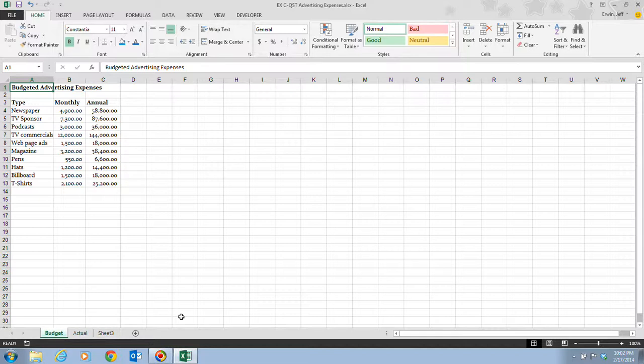Now of course as you drag, we notice that the pointer changed to what looks like a little piece of paper with an arrow or a mouse pointer on it, and that is the sheet relocation pointer. And of course a small black triangle, which we've seen earlier, just above the tab shows the position the moved sheet will be in when you release the mouse button. Now the first sheet in the workbook is the budget sheet. Now of course you can move multiple sheets by pressing and holding the shift button while clicking the sheets that you want to move, and then you can drag those sheets to their new location.